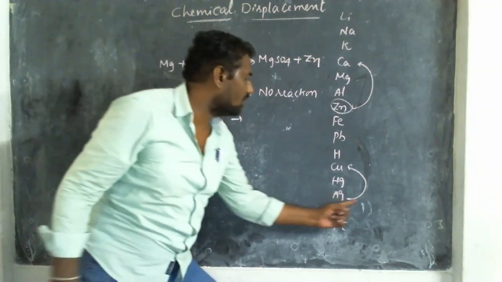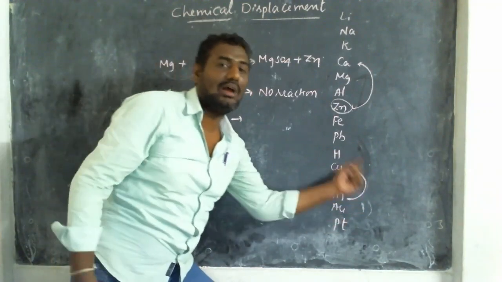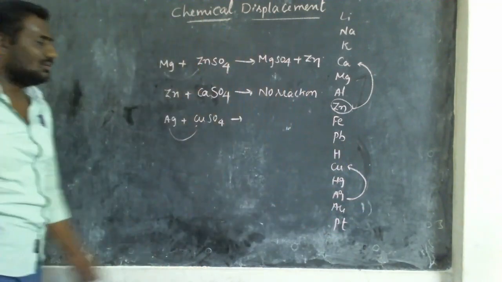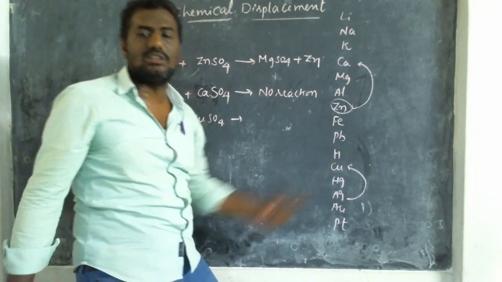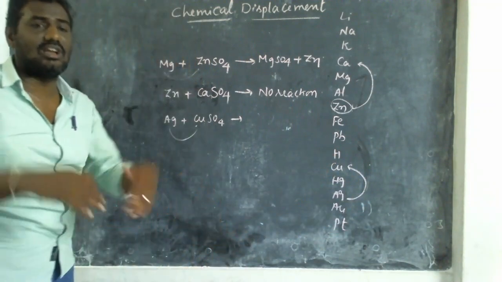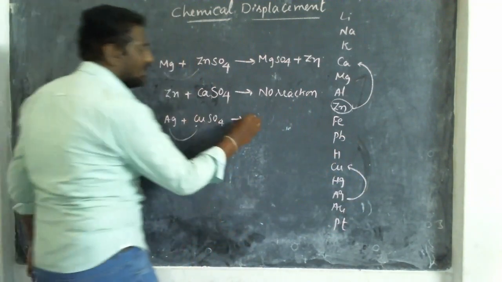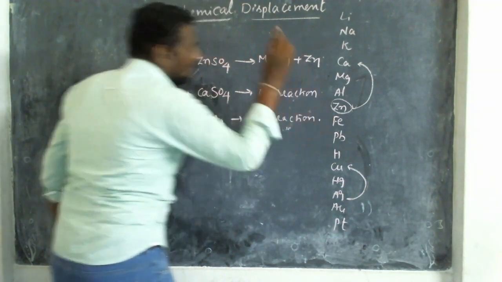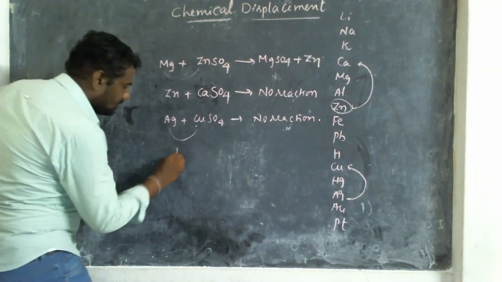Here we are moving from low to high. Low cannot displace the high. Low reactivity cannot displace the high reactivity. So here you write no reaction. We'll go for one more reaction.